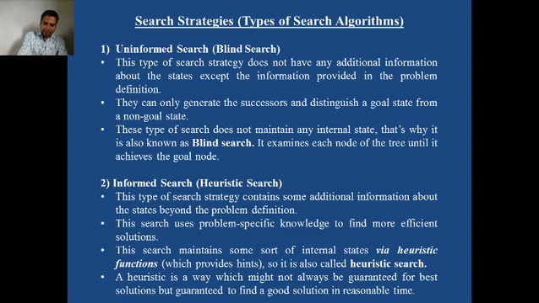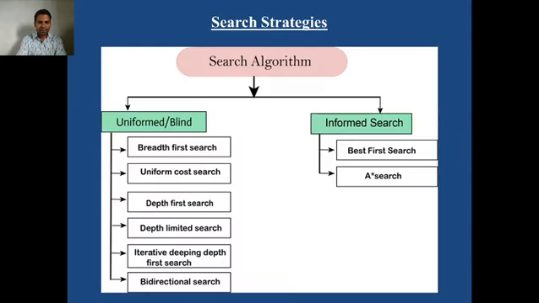So in the next lecture we will cover the important search algorithms. Two categories are there: uninformed search and informed search. There are a number of types of uninformed search strategies and informed search strategies. So these are the types. In the next lecture we will cover all these aspects.